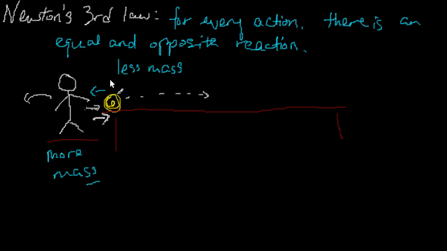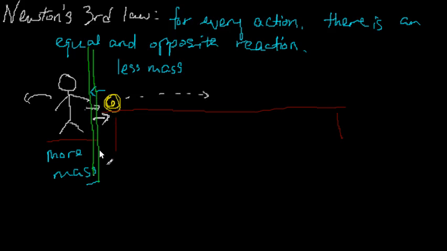If I have a wall down here, and I push at this wall very hard, then I would actually fall backwards if I don't stand properly, and that's because the wall pushes back at me.